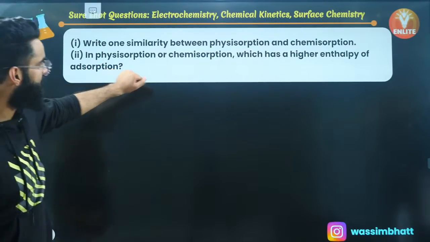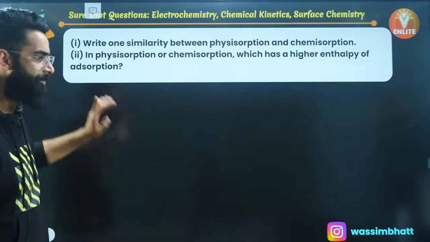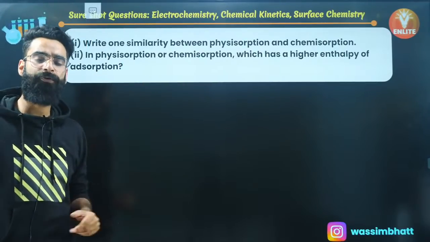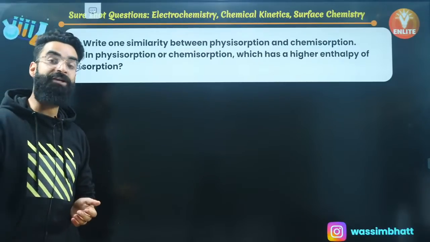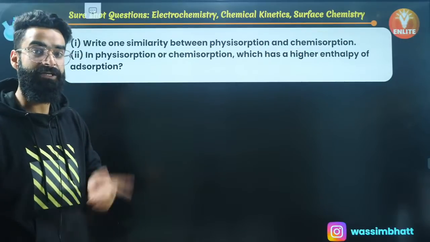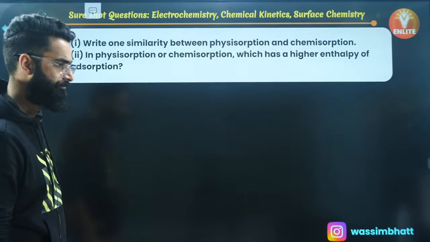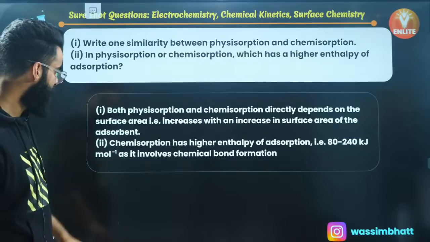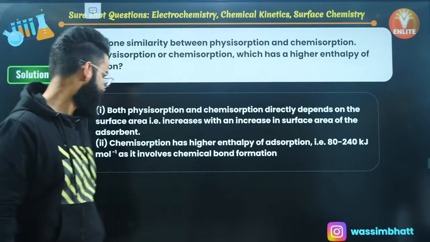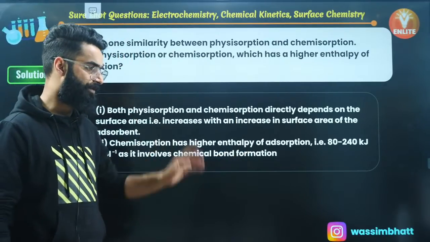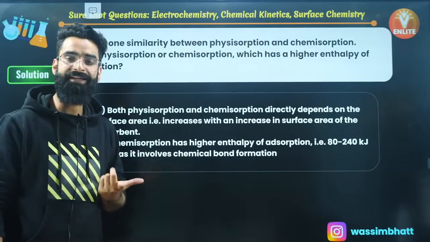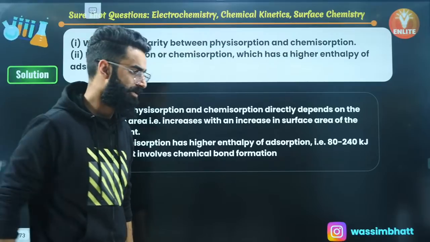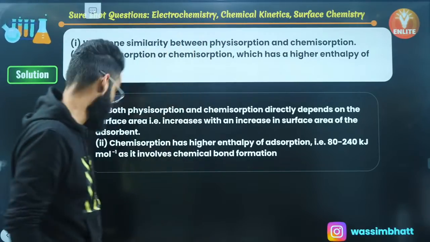In physisorption or chemisorption, which one has got higher enthalpy of adsorption? Enthalpy of adsorption is highest for chemisorption, because in chemisorption chemical bonds are formed in which more energy is released. So delta H is more negative there, right? Perfect. Chemisorption has higher enthalpy of adsorption as it involves chemical bond formation, whereas in physisorption, there is only van der Waals interaction between the adsorbate and adsorbent.